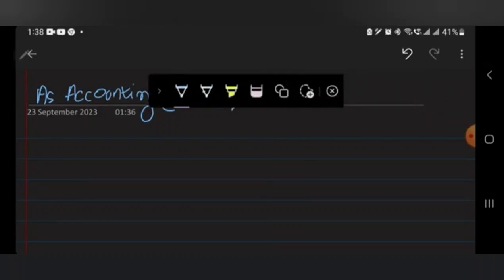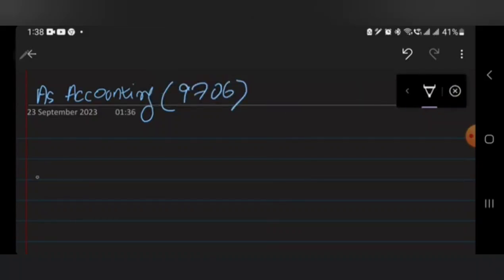Today we are going to see the paper pattern of AS accounting, which is 9706 Cambridge. So we are talking about two papers that we are going to do in AS. That is paper 1.